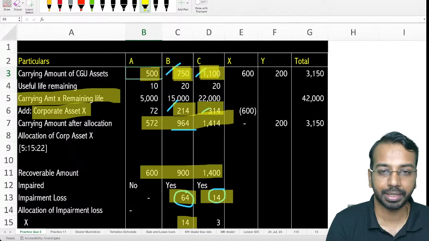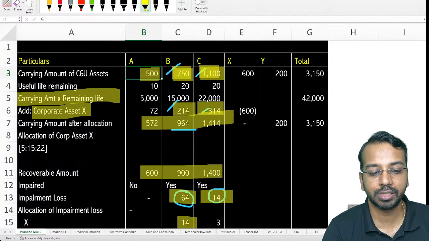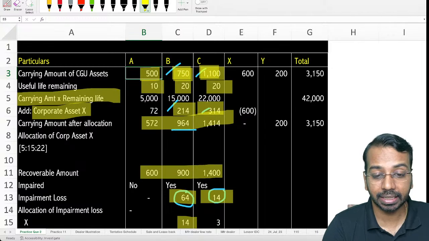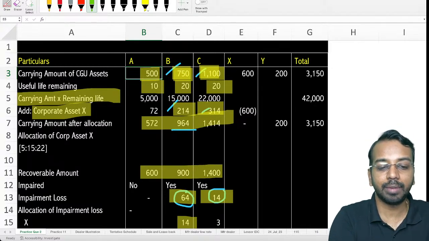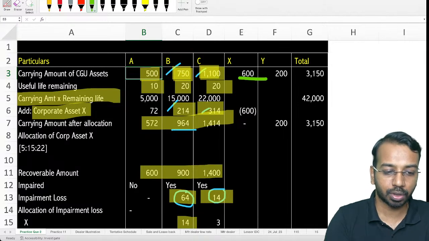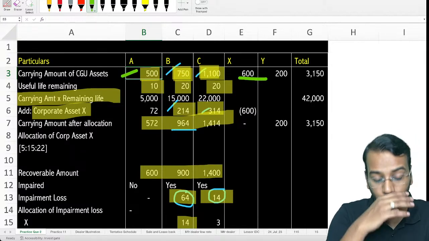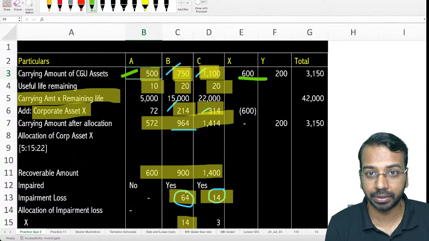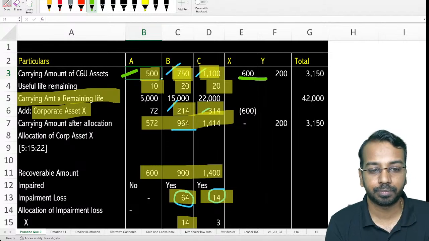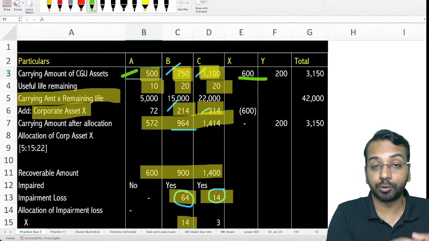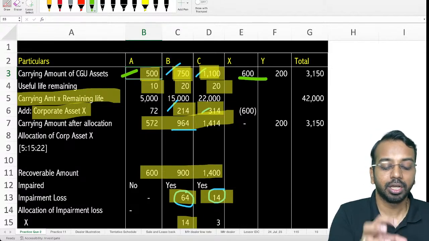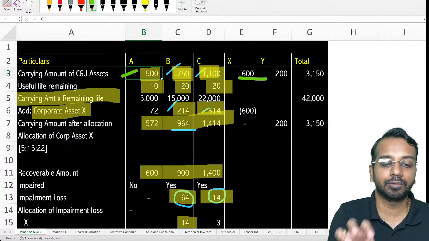Now, one thing you have to understand here is the remaining useful life of A is only 10 years, B is 20 years and C is 20 years. This entire 600 I cannot allocate to A, B and C just on the basis of their carrying amount, because the useful life is different. If I have a 500 worth asset which has a useful life of 10 years, if I convert that into 1 year, I can say I have 500 into 10, 5,000 worth of asset valid for 1 year. It's like calculating the value that I am generating from each of those assets.